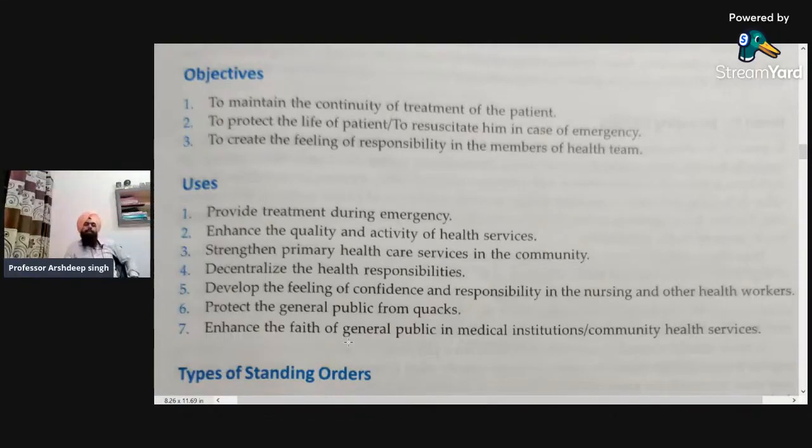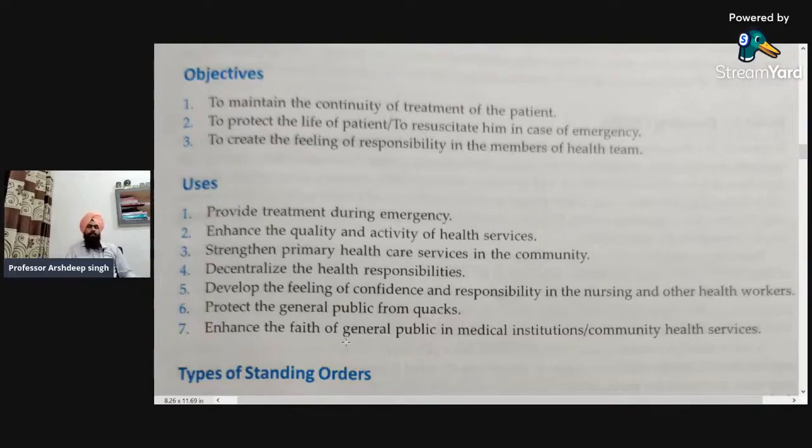Okay, so for example, if the nurse is working on the standing order, she will be acting as a team leader, or in the absence of the doctor, he or she also has to perform the duties of the doctor. Okay, so there will be a sense, or the feeling, of responsibility. Next is what are the uses. Okay, so what are the various uses of standing orders?